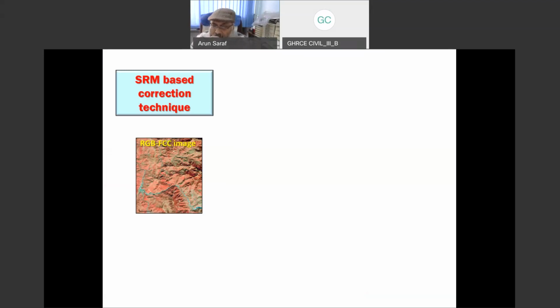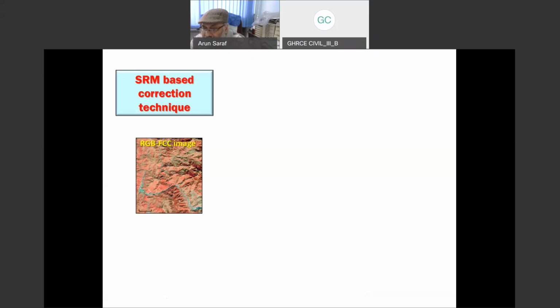Now, the image which you are seeing here is of our own Himalaya, and this is Garhwal Himalaya, and in the center you are seeing the Bhagirathi river, which is a tributary of the Ganges or Ganga. I will also be showing a larger view of this image. But this image is a color image from our own IRS satellite, and this LISS-3 sensor or LISS-2 sensor. And this image is also suffering from FTP.